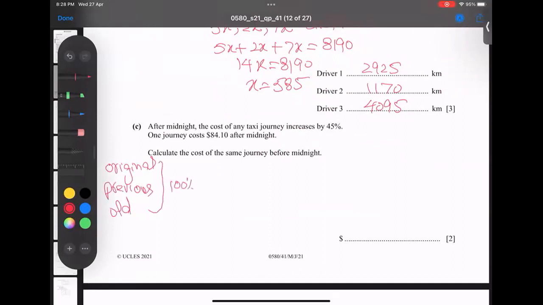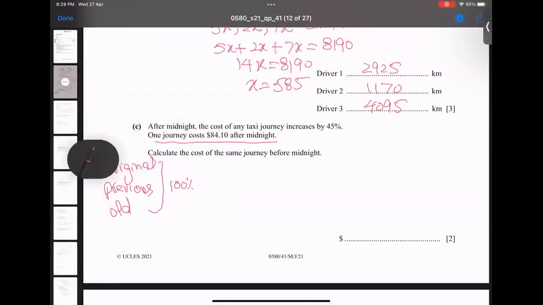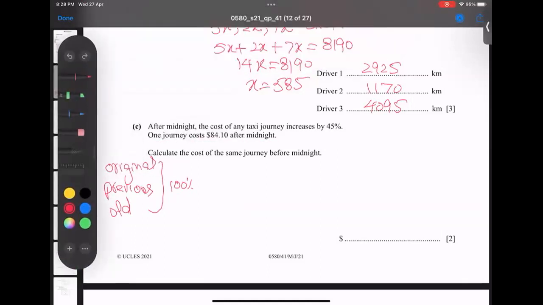So I want to find the journey cost before. This is the cost after midnight, so this is after the increase. I want to find out the cost before. Whenever it is before, it means old or previous or original. I write two titles, dollars and percentages. 100% is my target to get the old, or we can say P for previous.